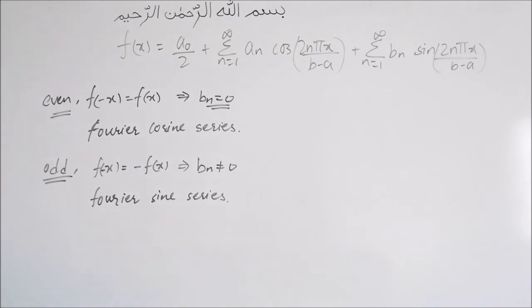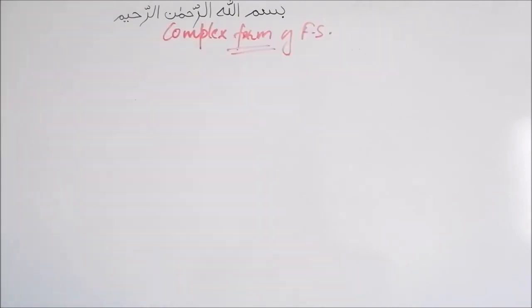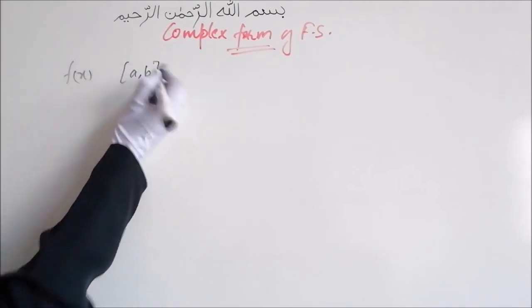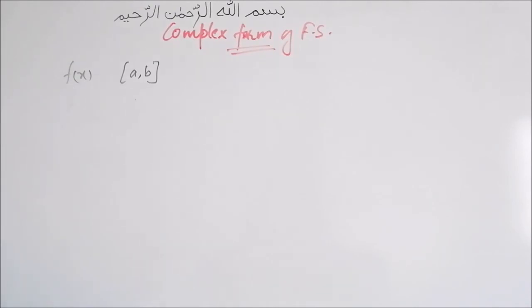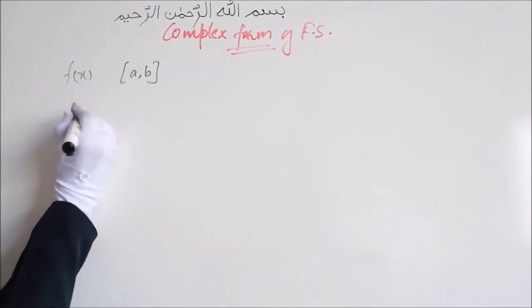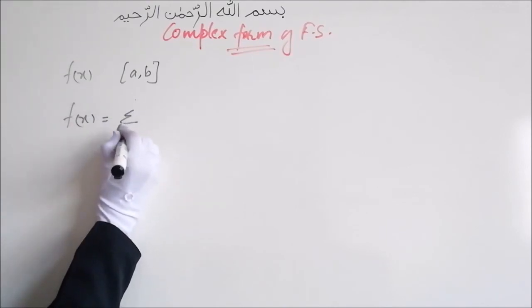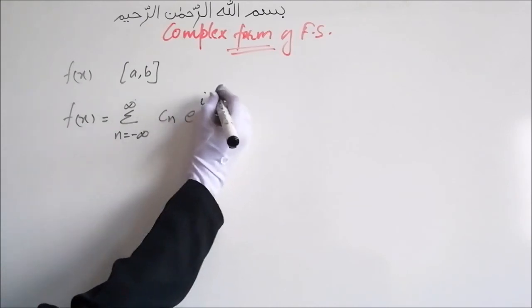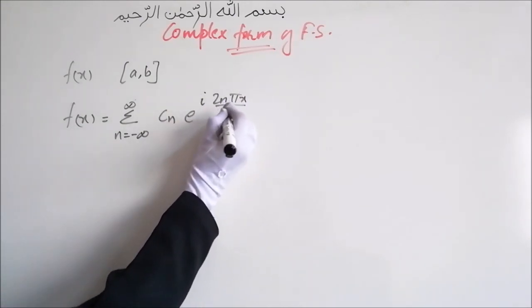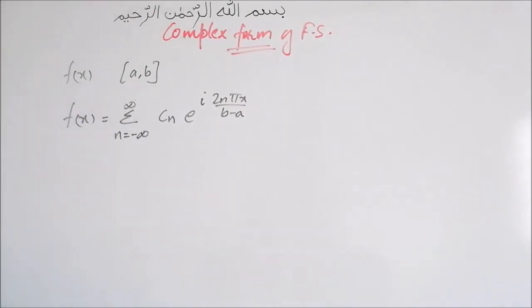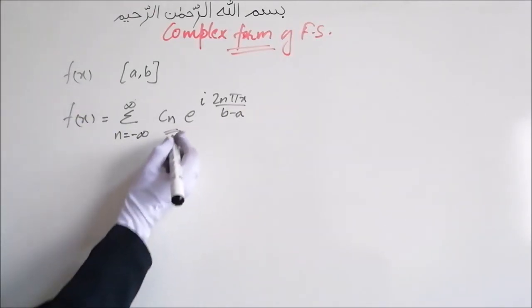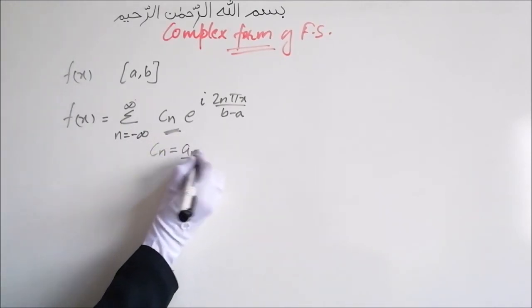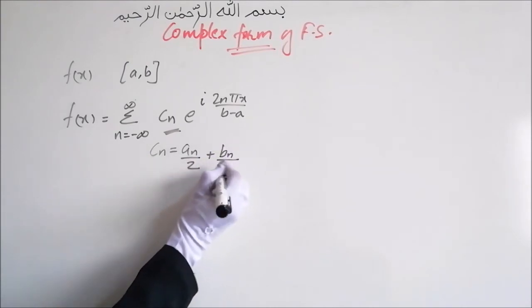Now let's look into the complex form of Fourier series expansion. Now if we have a function f of x which is defined in this interval a b, then f of x can be expanded in complex form of Fourier series as f of x equal to summation n equal to minus infinity to infinity cn e raised to i 2n pi x upon b minus a, where again the period is b minus a, and this coefficient is a complex number, and it is given by an upon 2 plus bn upon 2i.